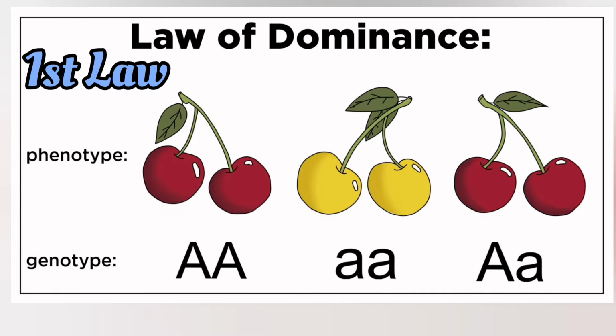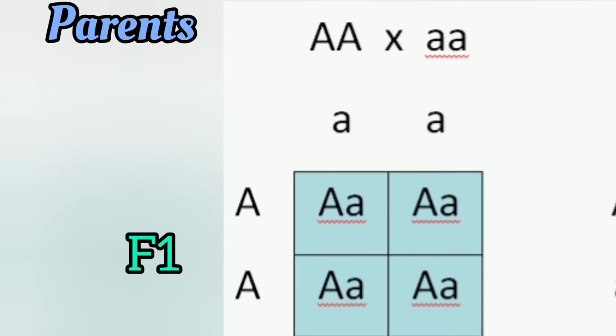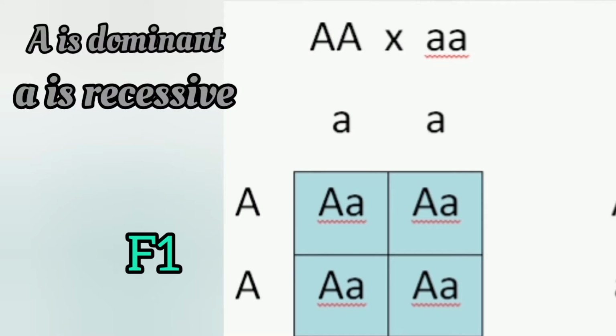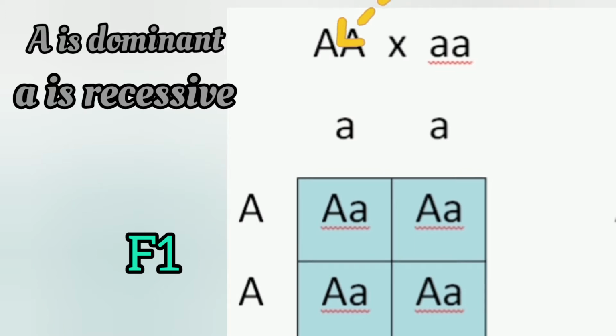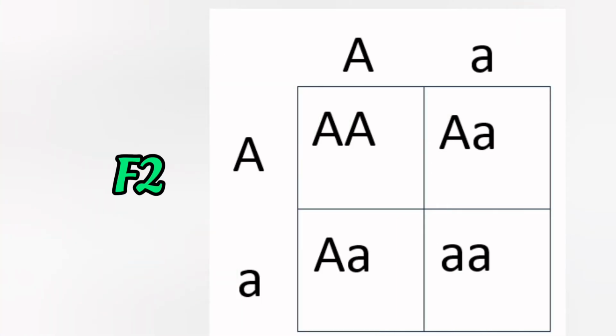Law of dominance states that when two homozygous individuals with one or more sets of contrasting characters are crossed, the F1 hybrids have both the contrasting genes of a pair, but only one expresses and it does not allow the other to appear. The one that is expressed is called the dominant, and the other that remains masked or hidden is called the recessive. The recessive gene expresses only when both the genes, the alleles of a pair, are recessive.